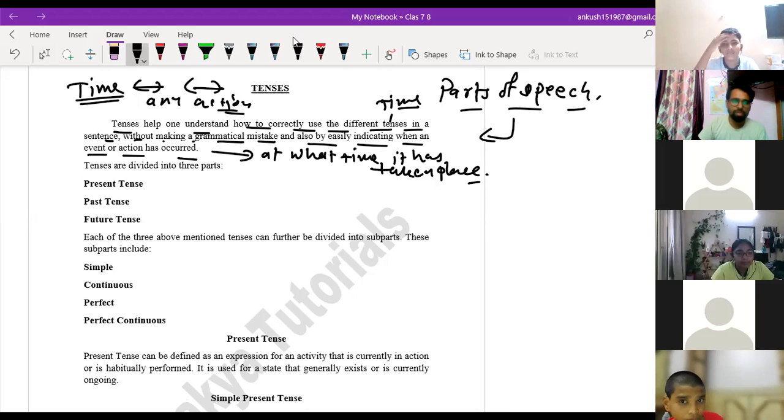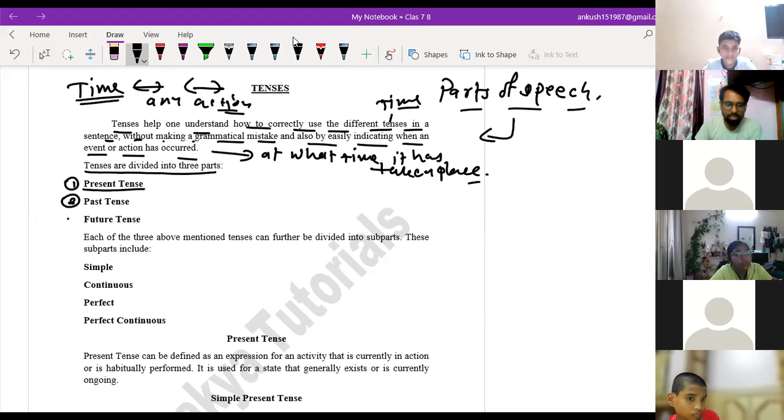Now see, these tenses are being divided into three parts: first is present tense, second is past tense, and third is future tense. Whenever we say present tense, it does not belong to any one action or one time. It may be different timings.